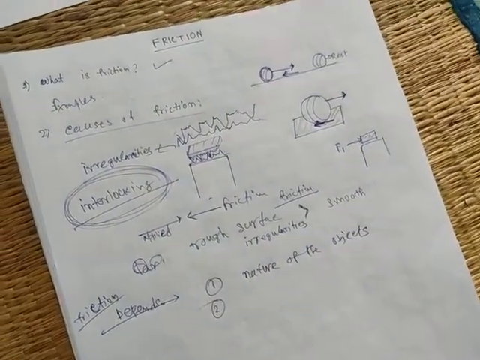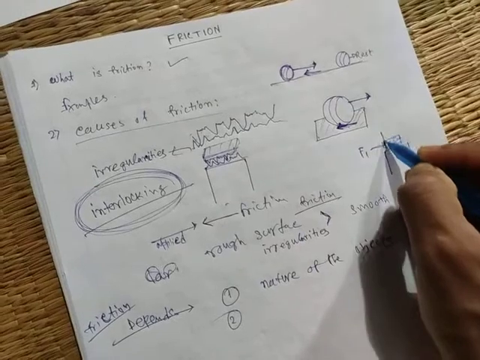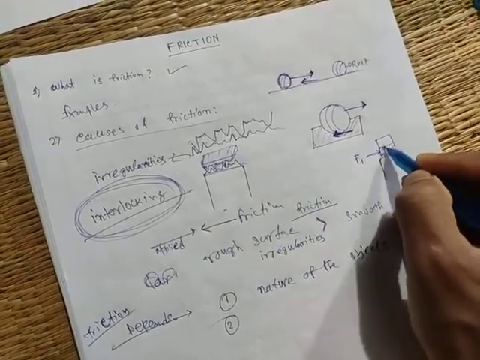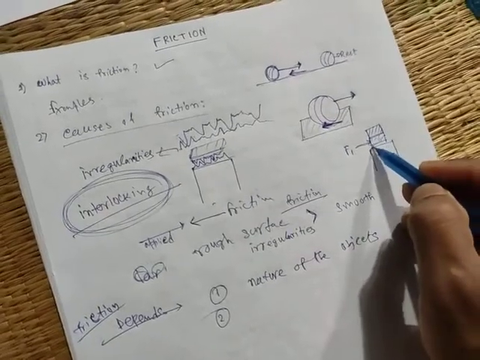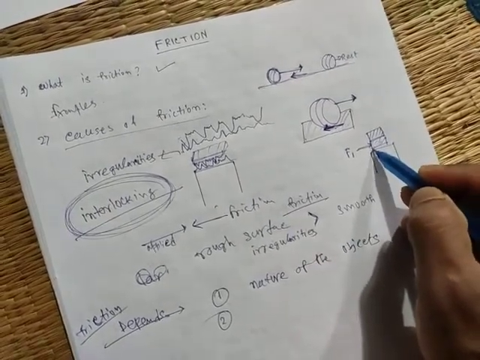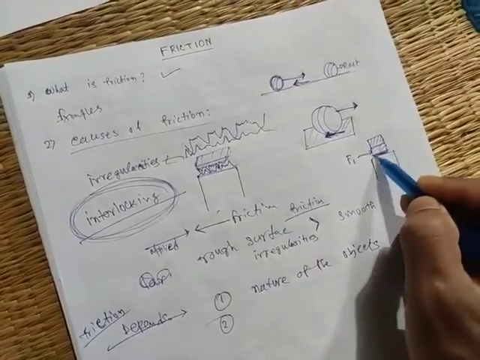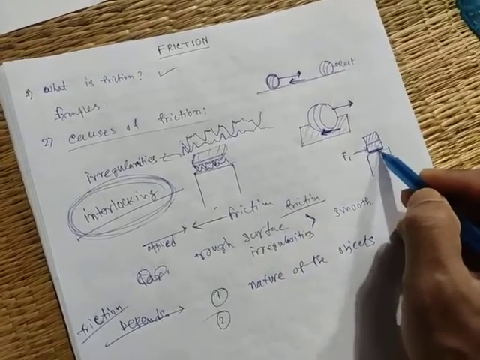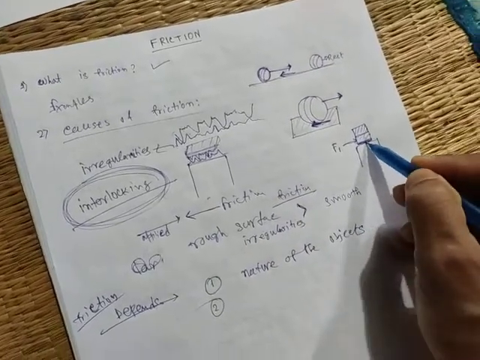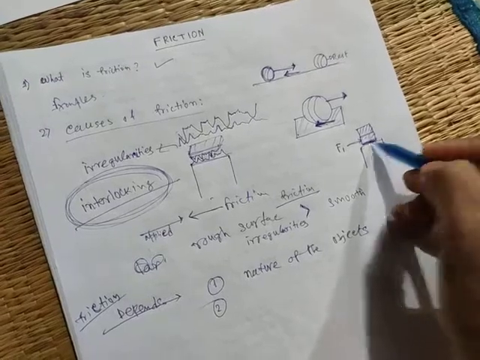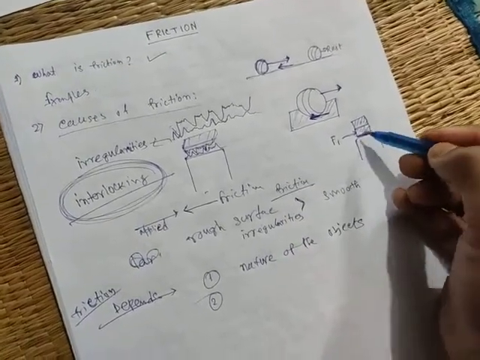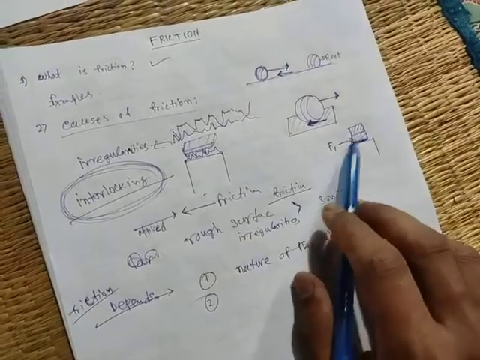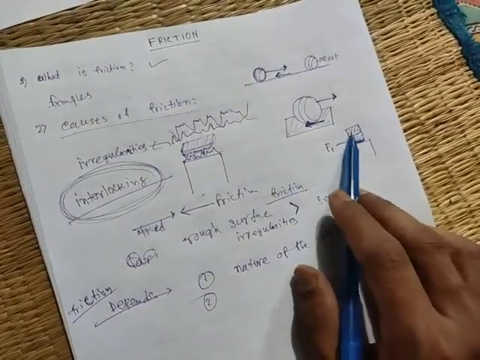Now we put another brick on that brick. Now you see the area of contact. This is the area of contact. The area of contact is the same, but the mass is greater, because before there was one brick and now we have two bricks.